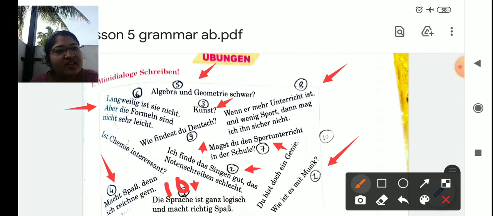And this one which I have written 10th, make it 11. Last one will be Du bist doch ein Genie. So you are a genius. Okay. So this was the dialogue, students. You are supposed to write down all these dialogues in a sequence in your notebook.